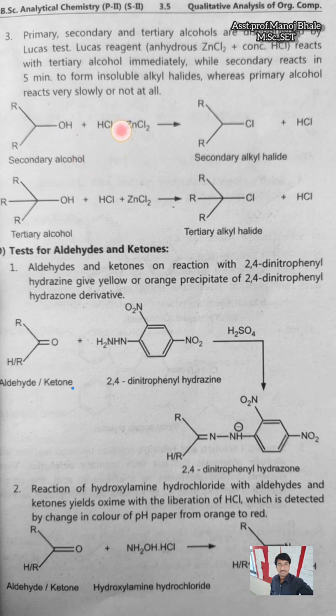If there is a fast reaction, then there is a presence of tertiary alcohol. If secondary alcohol reacts with this Lucas reagent, then there is a slightly slower reaction, which indicates the presence of secondary alcohol. If primary alcohol reacts with this Lucas reagent, then there is no reaction at all or a very slow reaction. That means there is a presence of primary alcohol.